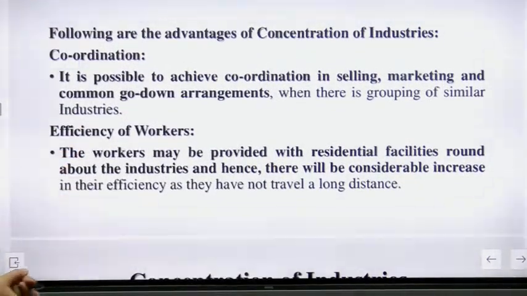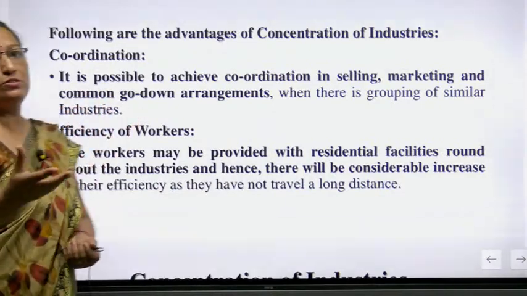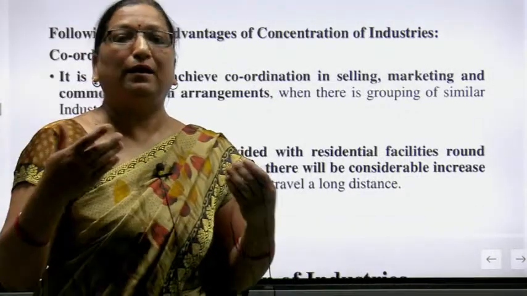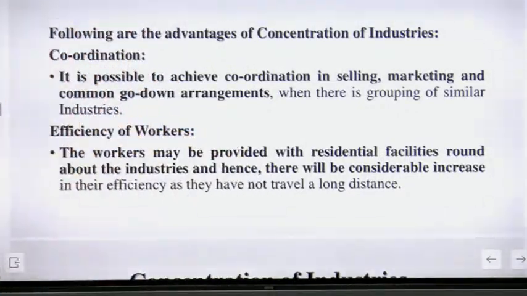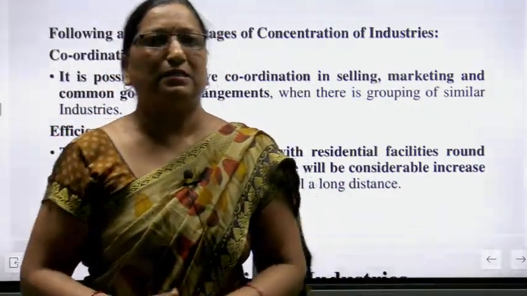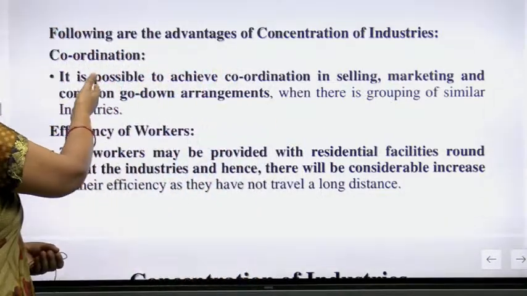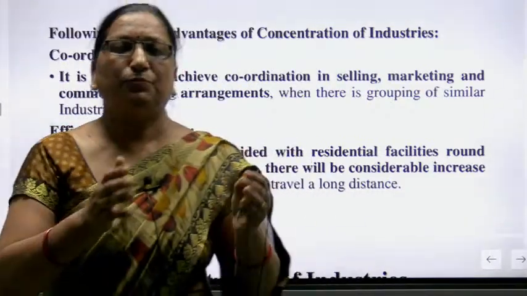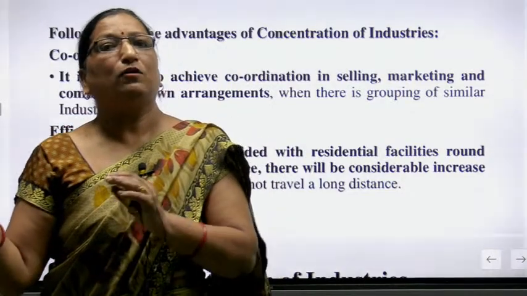Some advantages. First of all, coordination. Coordination means it is possible to achieve coordination in selling, marketing and common go-downs arrangements. Common go-downs. Go-downs means स्टोरेज रूम या जो होता है गोदाम जिसको हम बोलते हैं, ठीक है. Godown arrangements when there is grouping of similar industries, when similar industries are there near about you, यानी आपके आसपास सेम टाइप की इंडस्ट्रीज हैं, तो it is a very advantage point. It is very important to coordinate with them. जब आपका finished product ready है, you can store them in a godown, in a common godown.